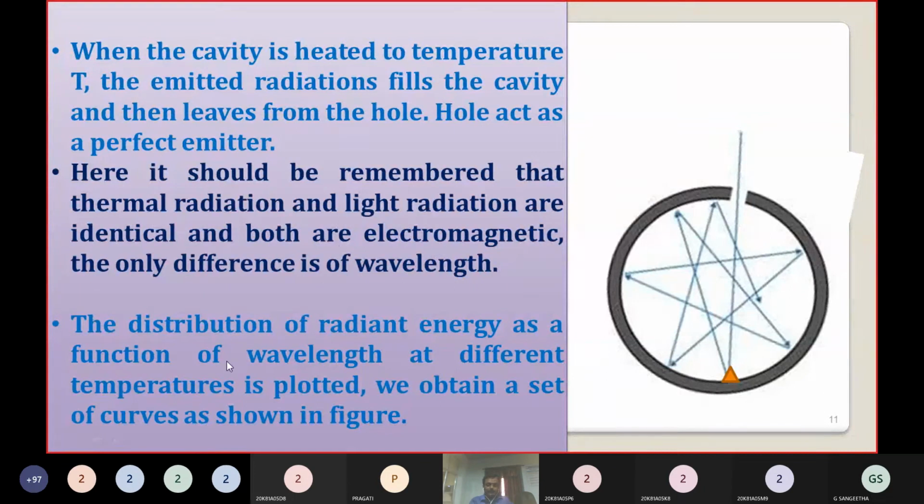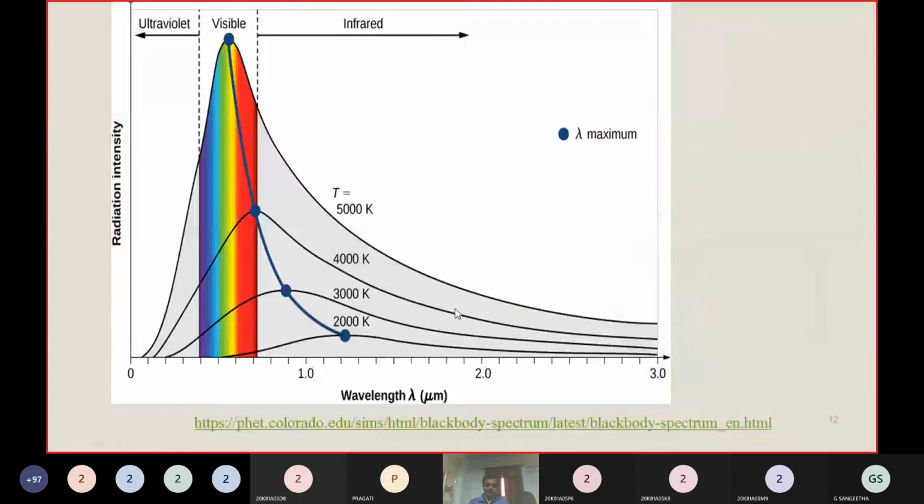Okay, so that means here we have emitted radiation. What is the behavior of emitted radiation? Whenever we heat the black body, it emits radiation, so what is the behavior of that emitted radiation? We will observe it here. In this graph, we draw wavelength versus radiation intensity. So how much radiation will be emitted? Intensity of radiation is taken on the y-axis and wavelength is taken on the x-axis.